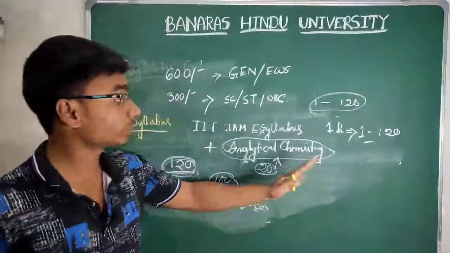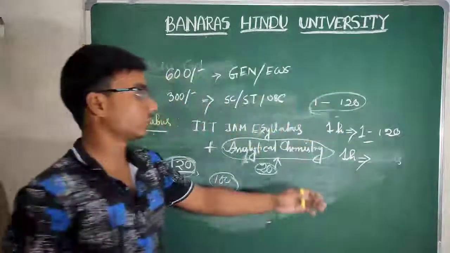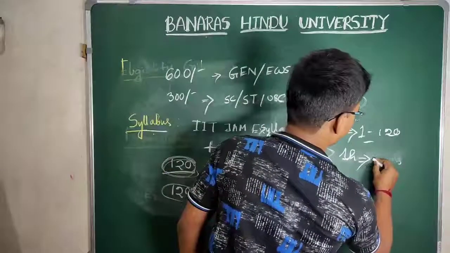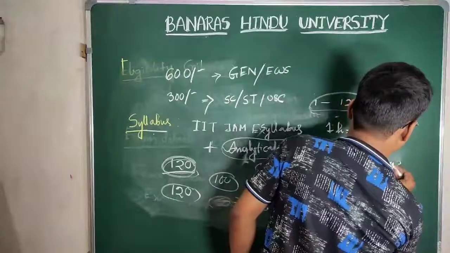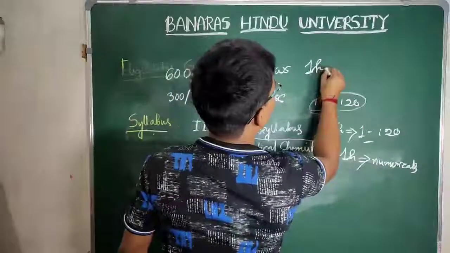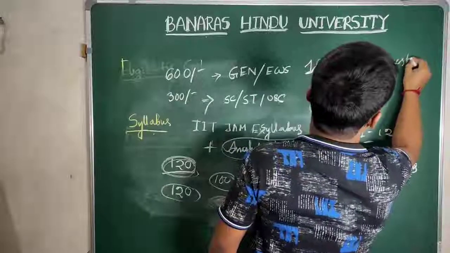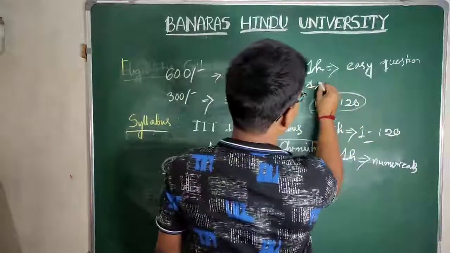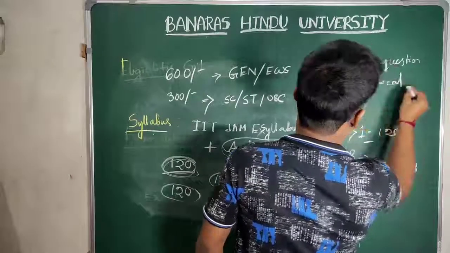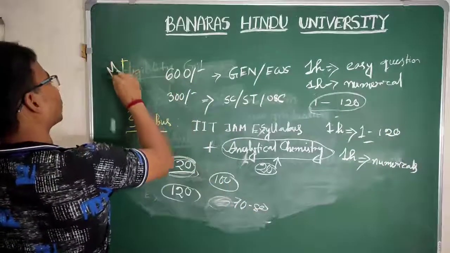And what about the numericals? You skip the numericals for the second hour. Then you can easily save your time. So in the first hour go for the easy questions, and in the second hour go for the numericals and other questions. You can use the option of mark for review.